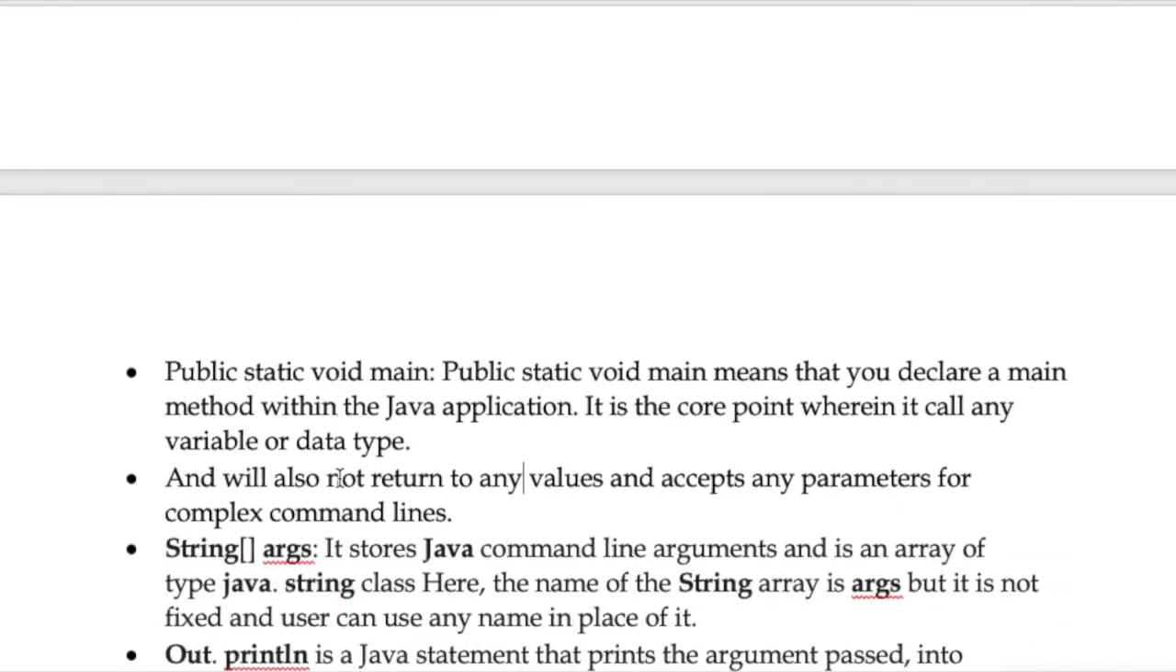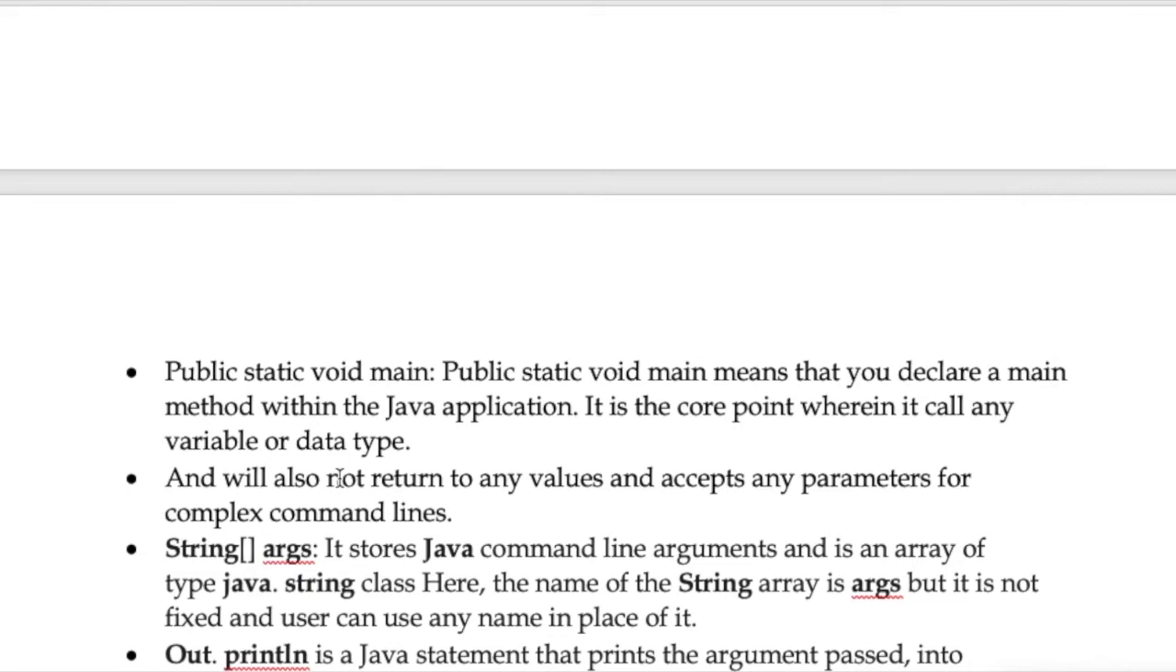Public static void main means that you declare a main method within the Java application. It is the core point wherein we call the variable or any data type in Java.